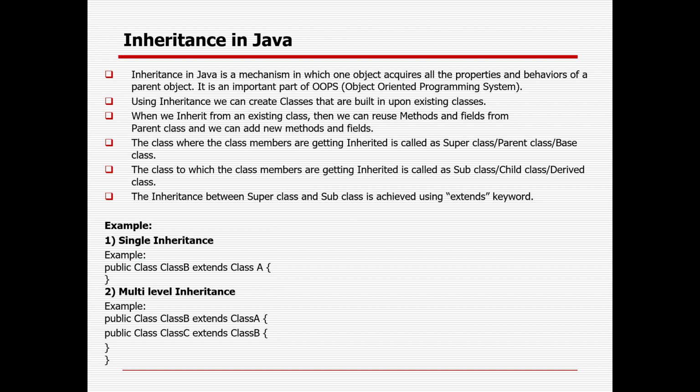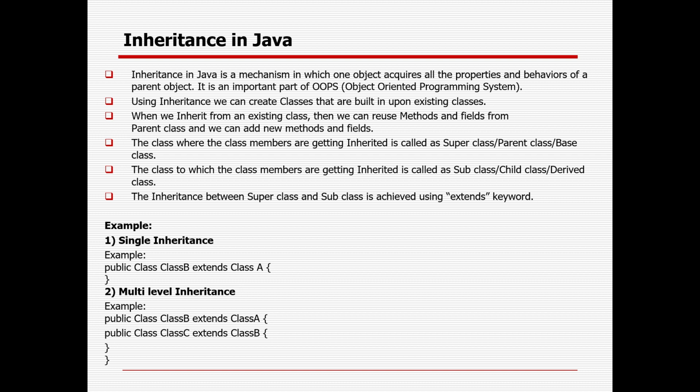Java is very popular because Java supports OOPs. When programming languages started, C did not support the OOPs concept. But from C++ onward, Java, Python, all the languages support the OOPs concept. OOPs is nothing but object-oriented programming system.